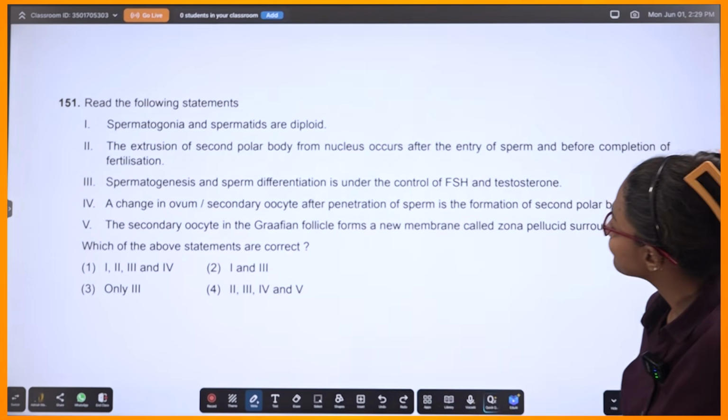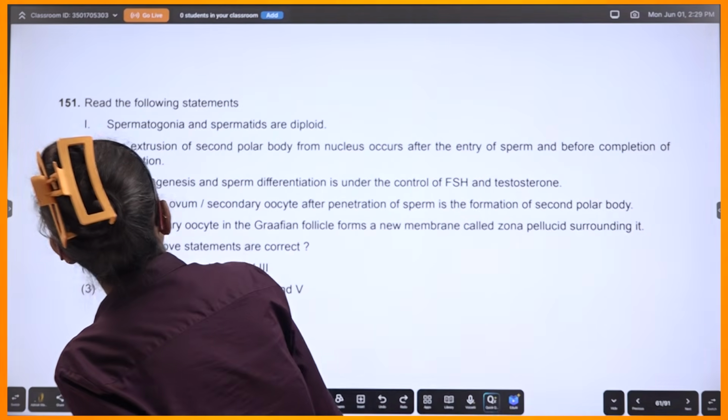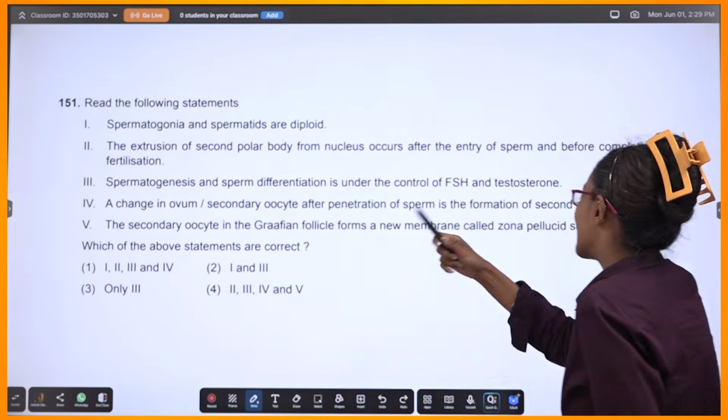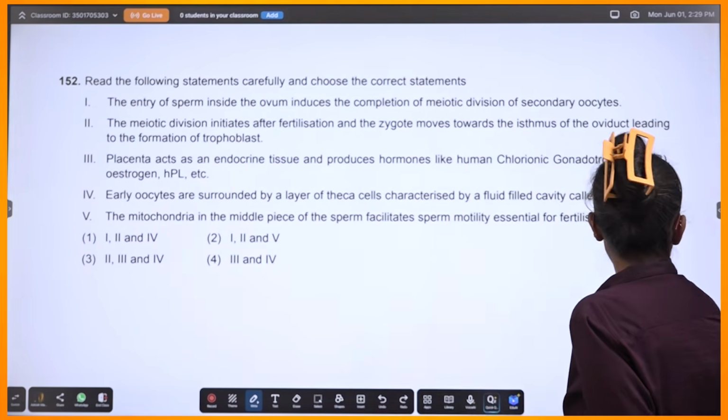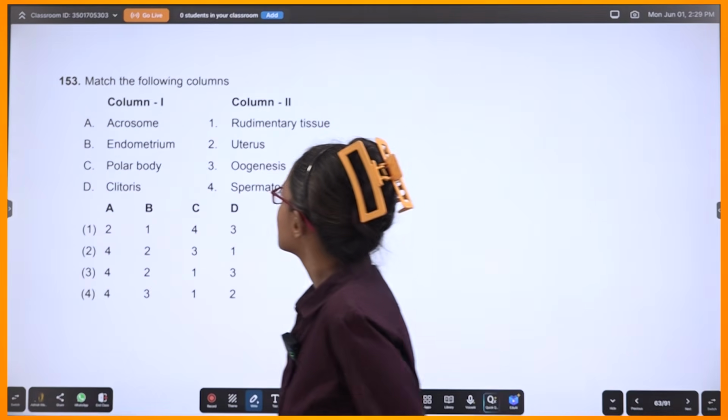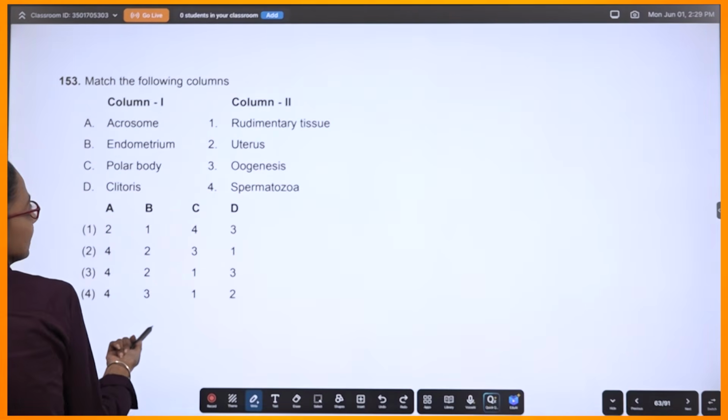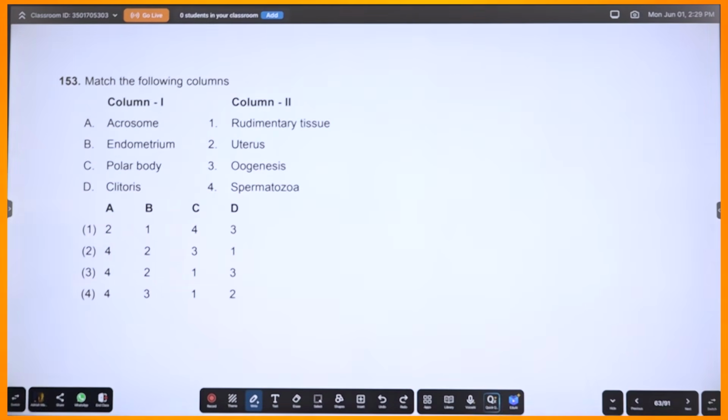Let's move on. This is again about secondary oocyte Graafian follicle, so I'm not doing it. You guys are well versed with this. If you want me, I can do this for you. This is easy.